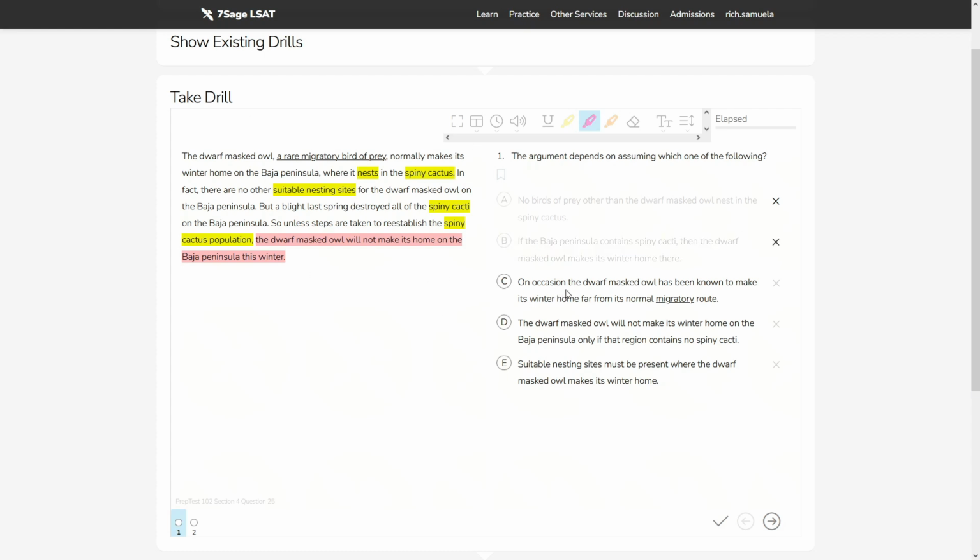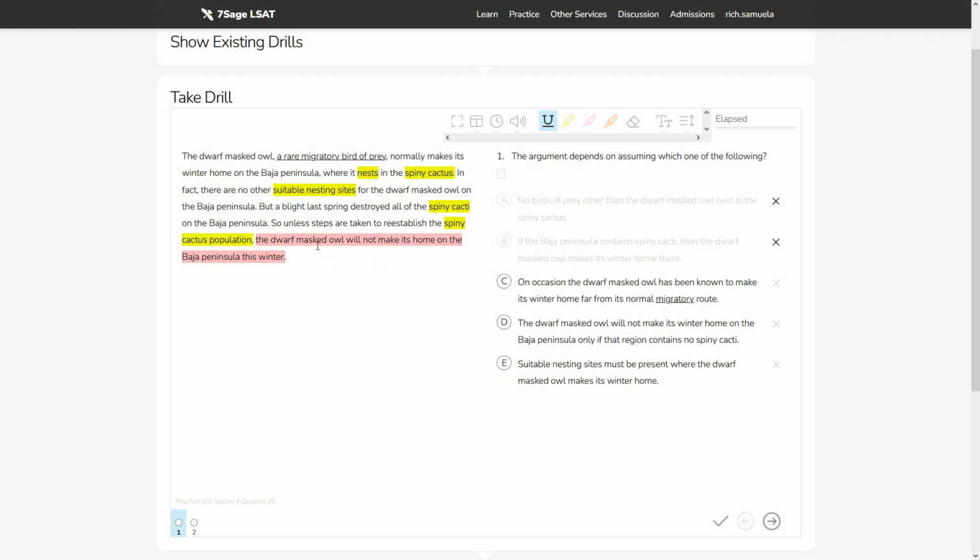C, on occasion, the dwarf masked owl has been known to make its winter home far from its normal migratory route. Okay, cool. I think what LSAC is trying to do here is to get you to key into this word migratory that was here in the descriptive clause. It's kind of a cheap trick, but some people may say, oh, right, I'm putting 2 and 2 together. This is the right answer, moving on. But don't fall for cheap tricks.